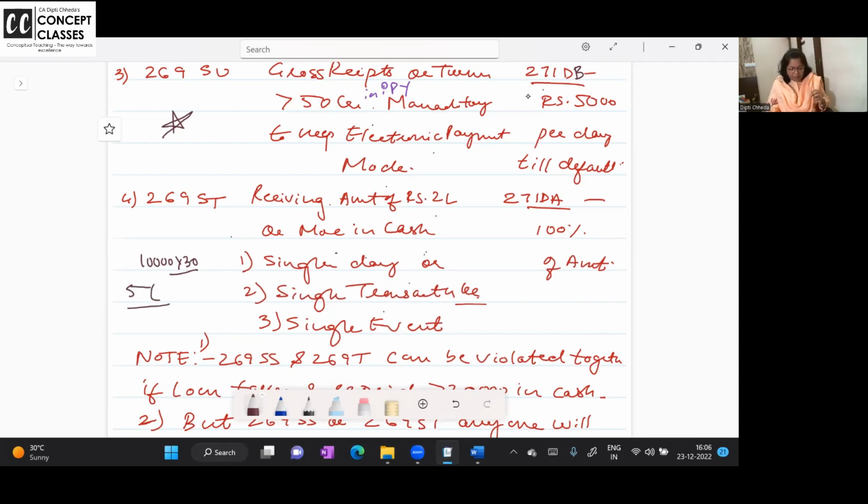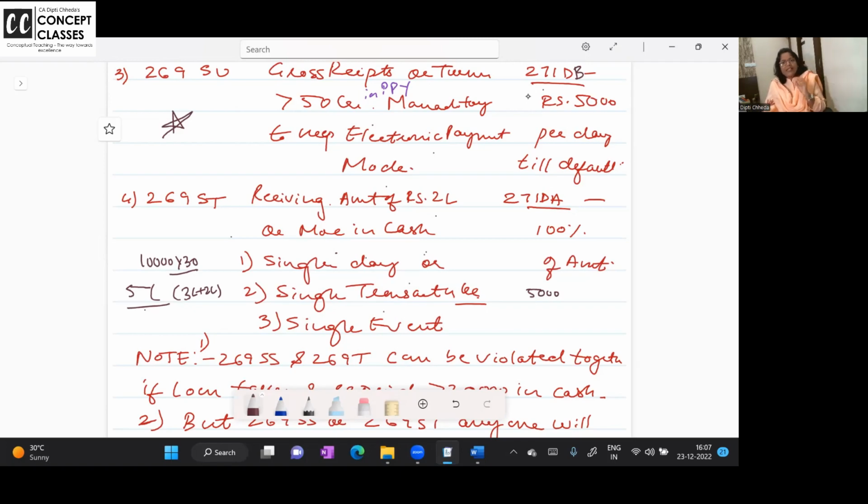Suppose I have done a 5 lakh rupees sale, single transaction. Can you pay me 3 lakh and 2 lakh in cash? Both will be taxable for me. Single transaction above 2 lakh taxable. Multiple transactions, but in a single day, if I receive a payment above 2 lakh, taxable. Even if I receive on different dates, but this is for one bill only, no? For one bill of 5 lakh, you are breaking it up and paying me in cash. But for one bill you have paid me above 2 lakh, taxable.